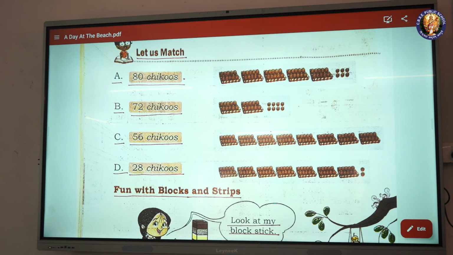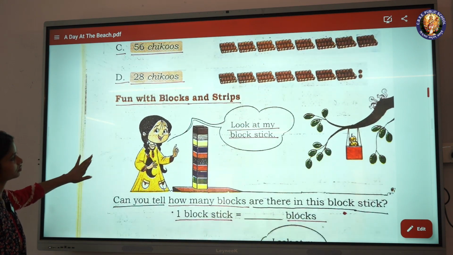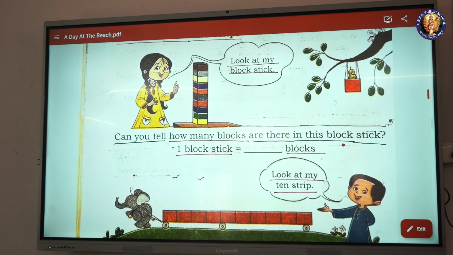Fun with blocks and strips. Look at my block stick. Can you tell how many blocks are there in this block stick? One block stick is equal to blank blocks. Look at my 10 strip.